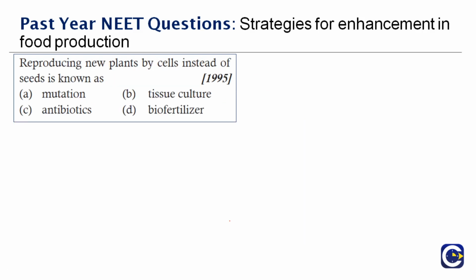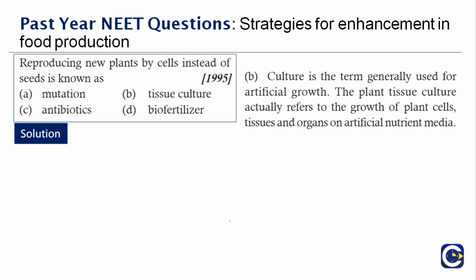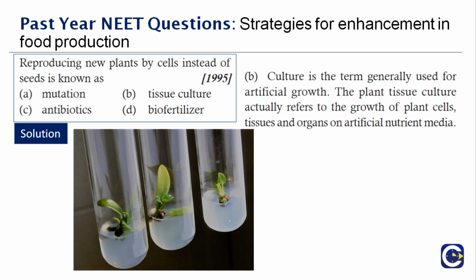Next question here. Reproducing new plants by cells instead of seeds is known as dash. Very, very easy question. What do you think the answer is? We are not producing any seeds. We are producing plants directly, and that is called tissue culture. Culture is the term generally used for artificial growth. The plant tissue culture actually refers to the growth of plant cells, and you don't have any seeds there. It's directly cut and in an artificial way it will be produced where you have the plants growing. So this is how you will do plant tissue culture in an in vitro condition. Therefore, the right answer is option B.